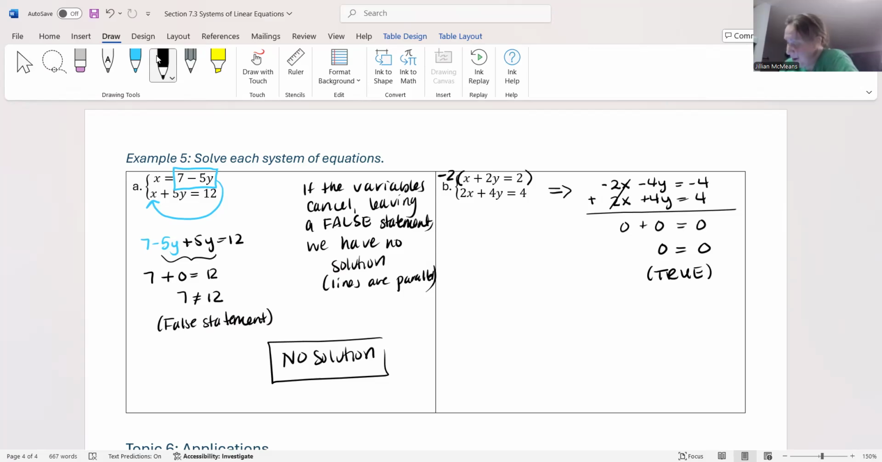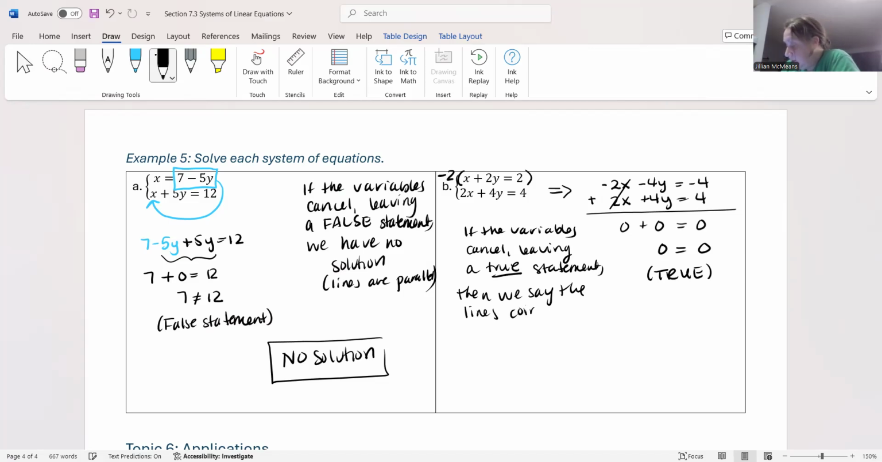I need to hurry. Okay, so if the variables cancel, leaving a true statement, then we say the lines coincide, and we have infinitely many solutions.